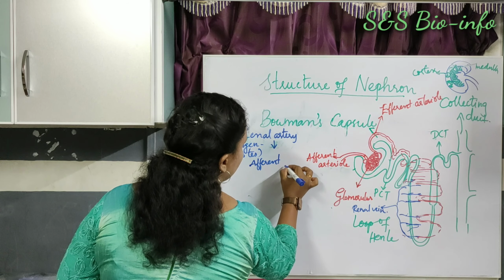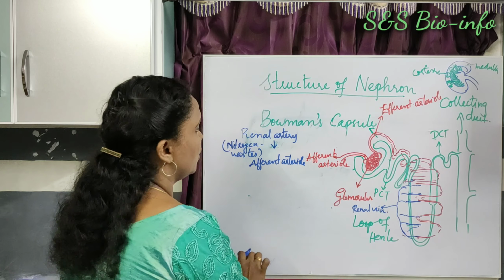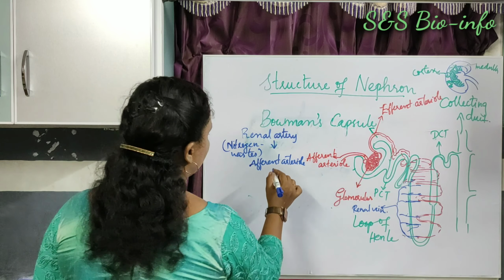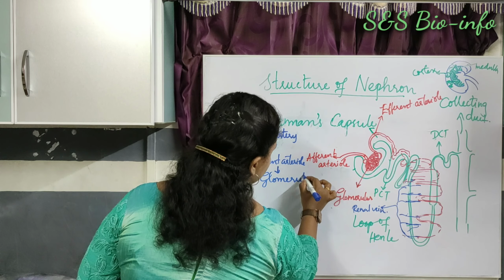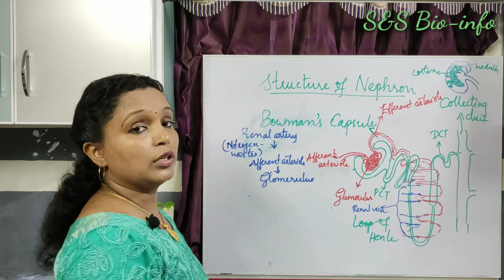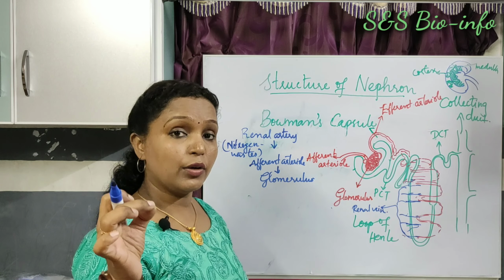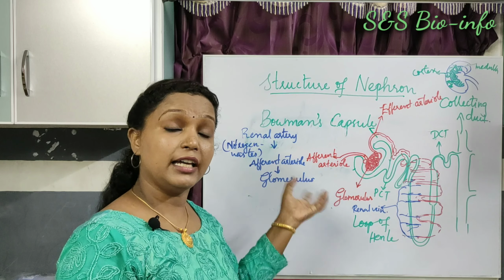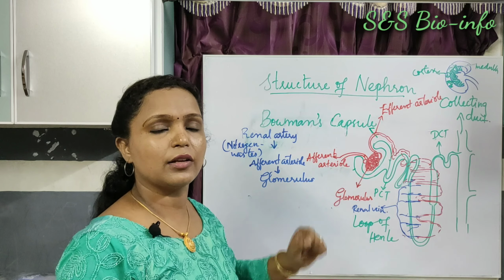So this afferent arteriole brings the blood to the glomerulus. As the glomerulus is made of capillaries, the lumen is narrow and the blood pressure is high. With the help of this high blood pressure, ultrafiltration takes place in the glomerulus.